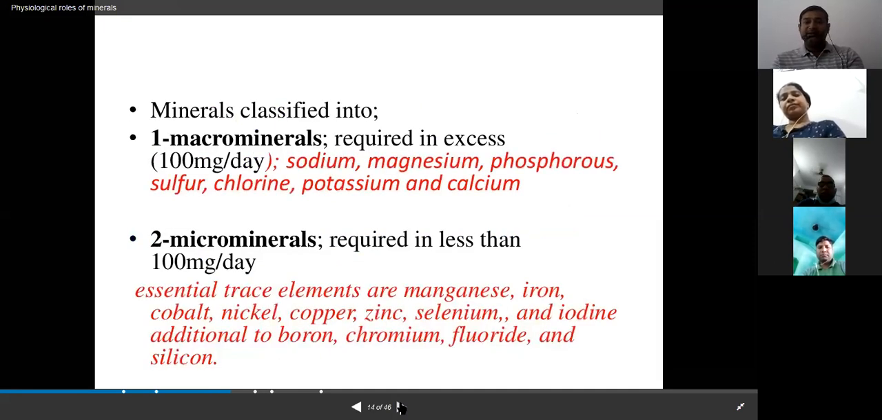Basically, minerals are classified into two groups: macro minerals and micro minerals. Micro minerals are required in less than 100 mg per day, while macro minerals are required in more than 100 milligrams per day. These are examples of the macro minerals, and these are the micro minerals. Micro minerals are also known as trace elements.